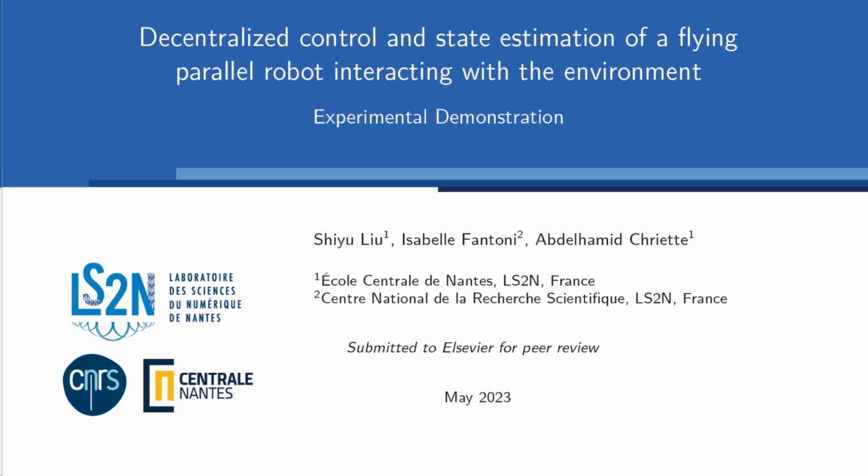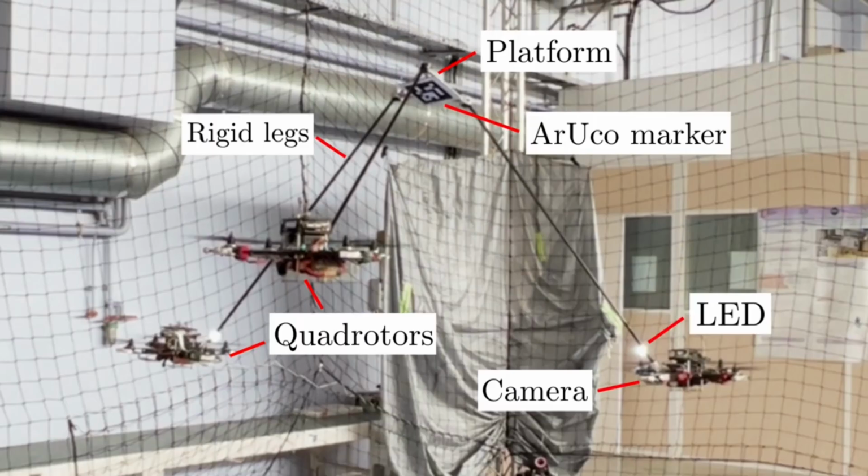In this video, we present the experimental demonstration of decentralized interaction control of a flying parallel robot. The studied flying parallel robot, FPR, is composed of a moving platform and a number of rigid legs attached with quadrotors. An Aruco marker is attached under the platform, which is detected by the onboard monocular camera to sufficiently estimate the robot pose. On the bottom of each leg, we add an LED to reduce the dependency on environmental lighting